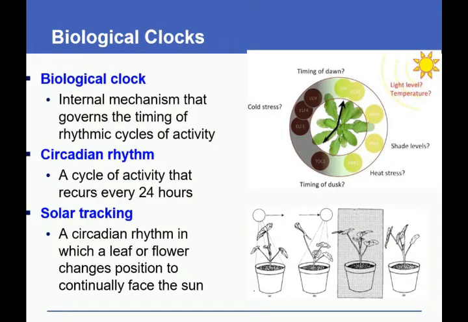Biological clocks are internal mechanisms that govern the timing of rhythmic cycles of activity. You have circadian rhythm and solar tracking. Circadian rhythm is a cycle of activity that recurs every 24 hours. Solar tracking is a circadian rhythm in which a leaf or flower changes position to continuously face the sun.